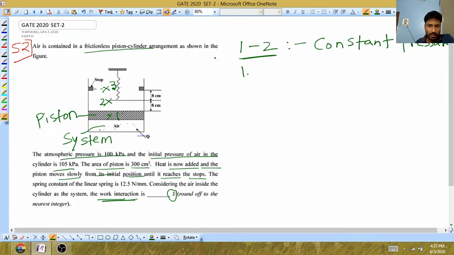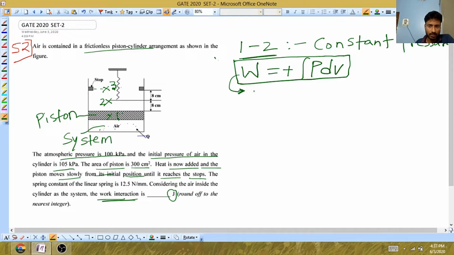We know that work is given by the integration of PdV. When can we use this formula? This is important. This formula can be used only if the process is reversible, for any substance.